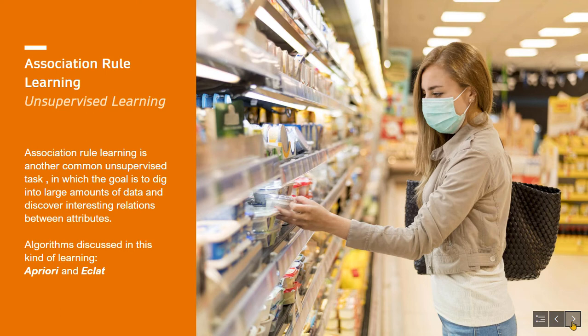Another important unsupervised task is anomaly detection, such as detecting unusual credit card transactions to prevent fraud, catching manufacturing defects, or automatically removing outliers from a dataset before feeding it to another learning algorithm. Here the system is trained with normal instances, and when it sees a new instance, it can tell whether it looks like a normal one, or whether it is likely an anomaly.